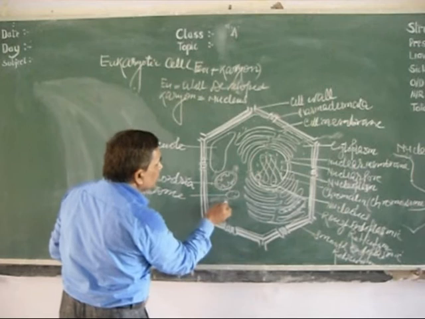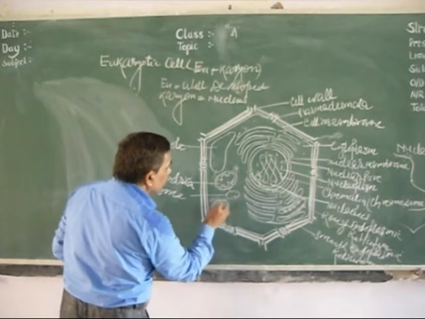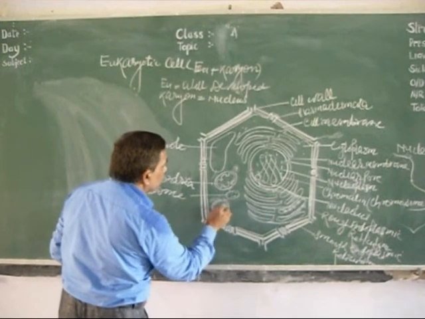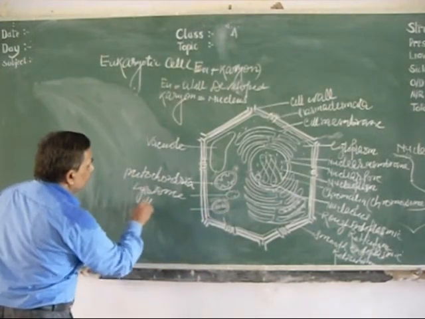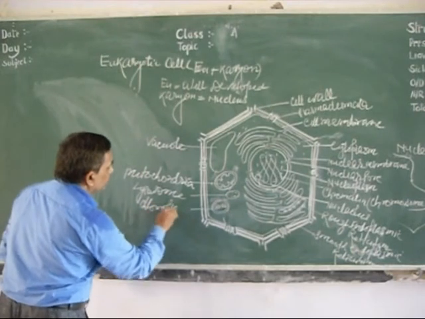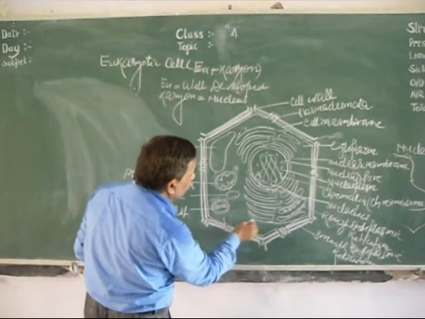Besides this, here chloroplast is present. Chloroplast, as you know, contains chlorophyll molecules. It helps in photosynthesis. It is present only in the plant cell. Chloroplast is present. Here one more structure is present, that is called the